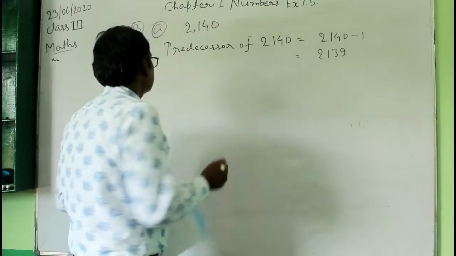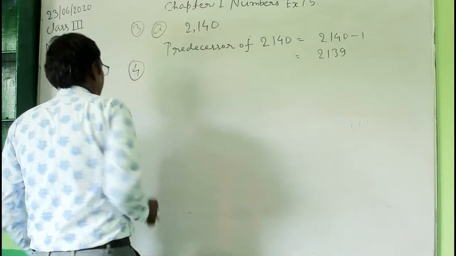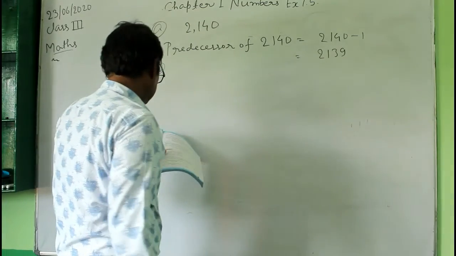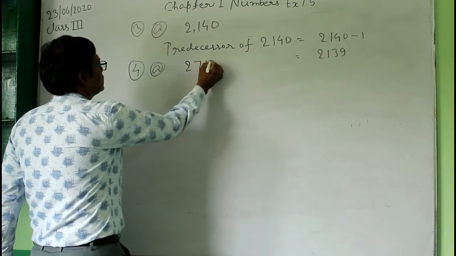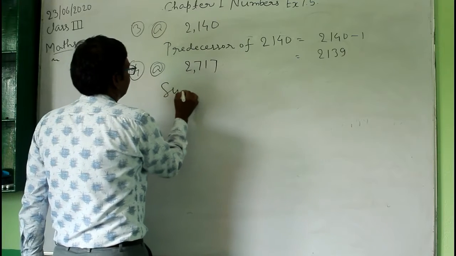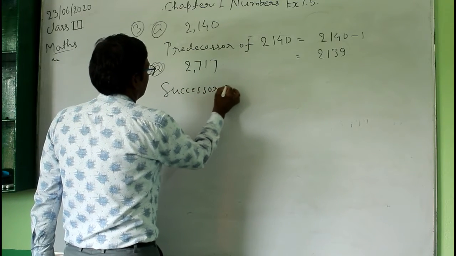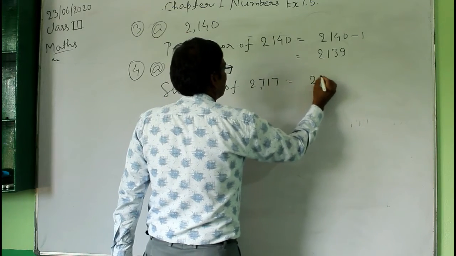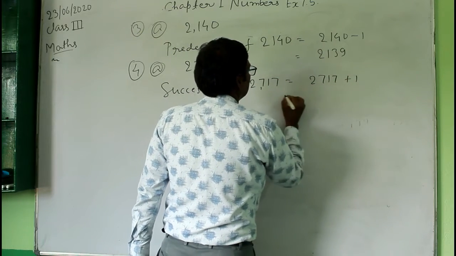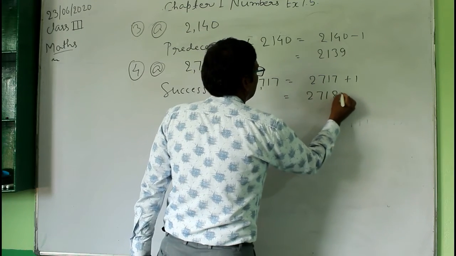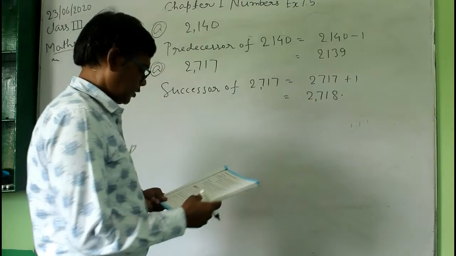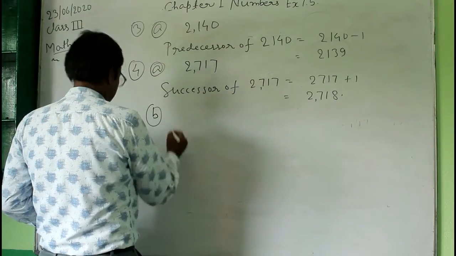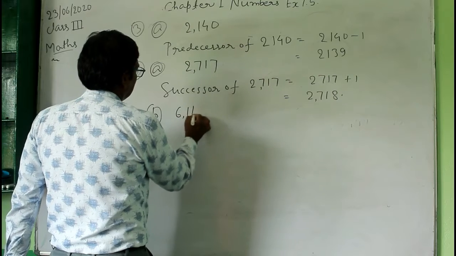Here in question number 4, the successor of a given number. The first number is 2,717. So the successor of 2,717 is equal to 2,717 plus 1, which is equal to 2,718. So this is the successor of this. And next is B, 6,117.